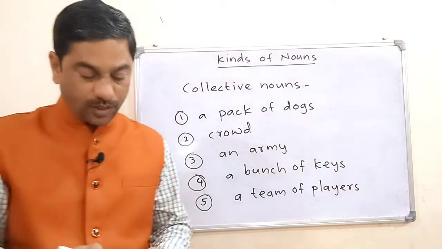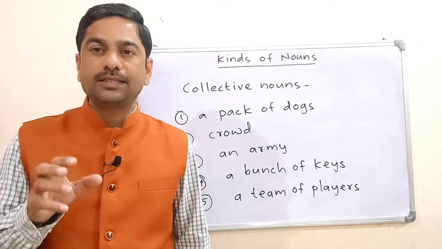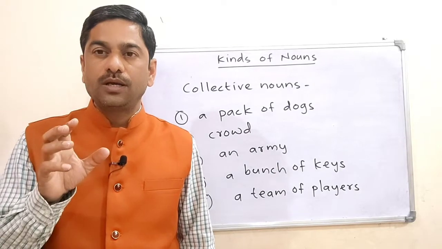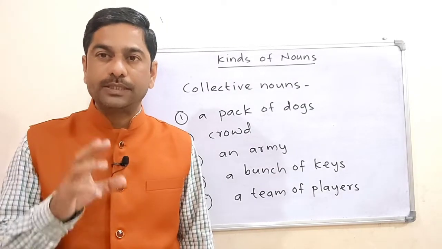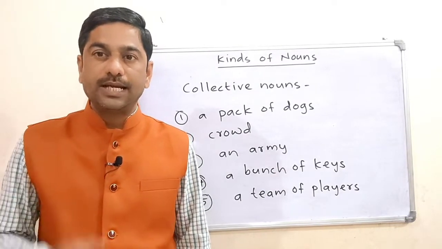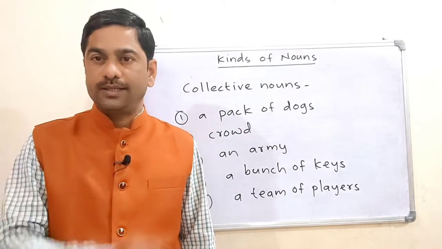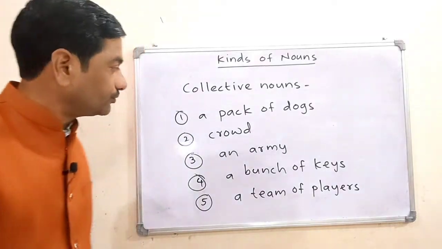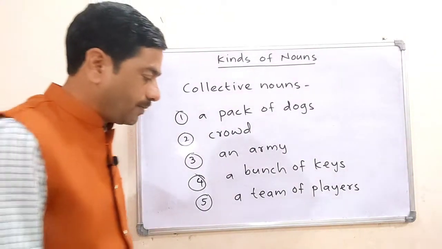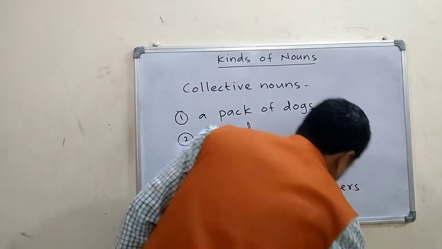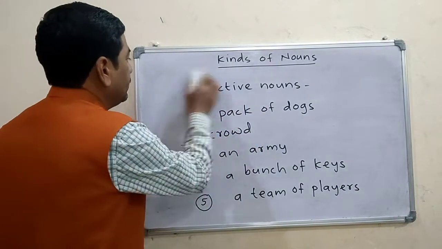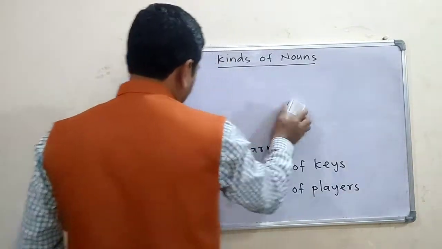So a collective noun is the name given to a group of persons, places or things, and it is regarded as one. So all these are examples of collective nouns. And there is again one classification of nouns.